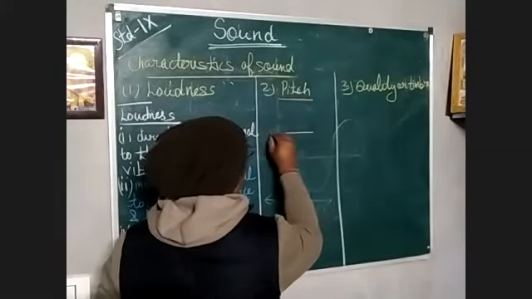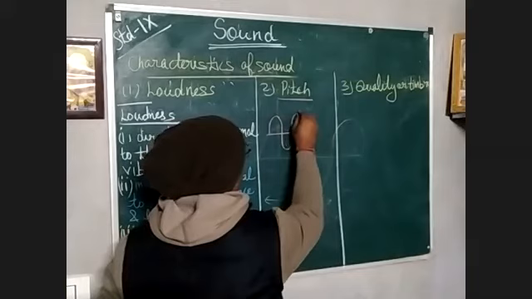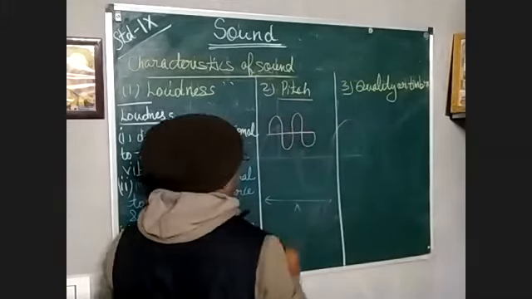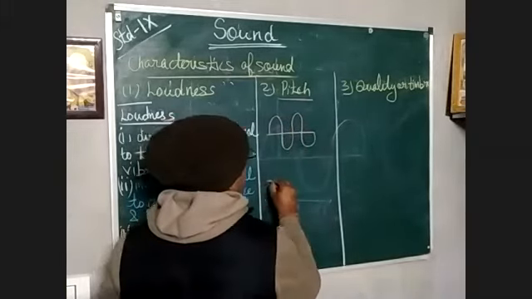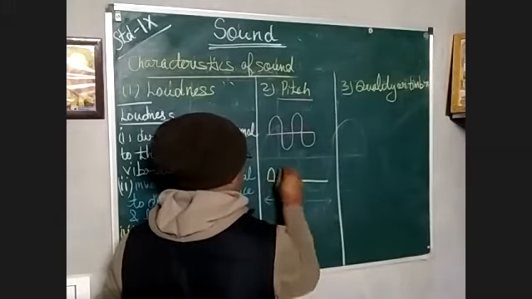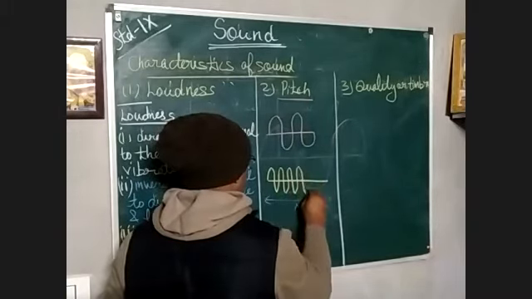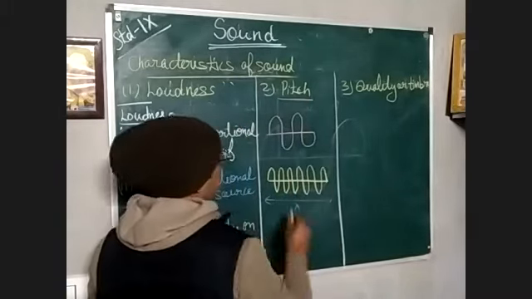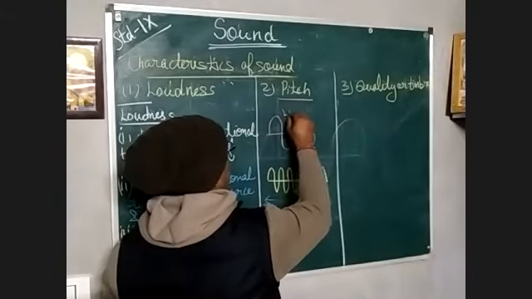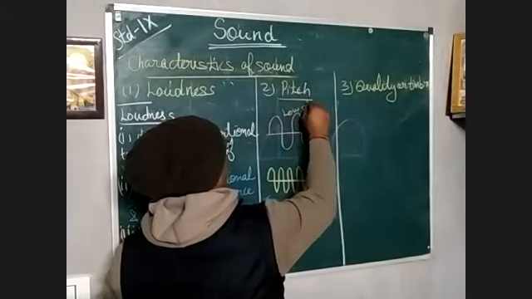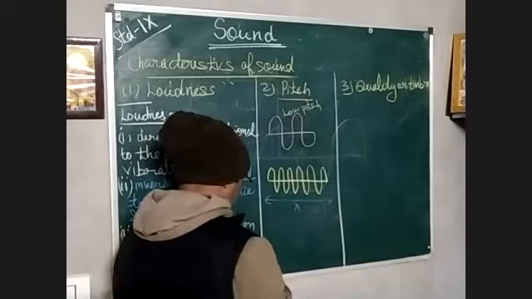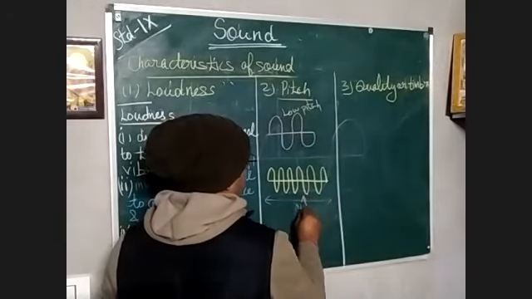How does it depend upon the frequency? Like, this is the sound wave. One wave is this, and another wave is this. So what's the difference? This is low pitch, and this is high pitch. Why?